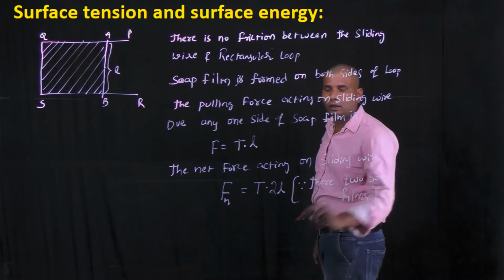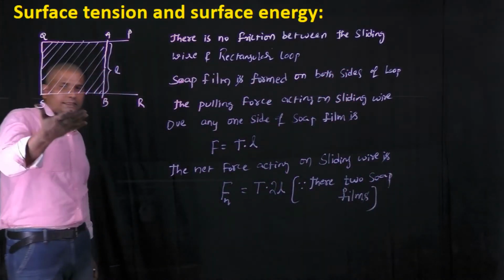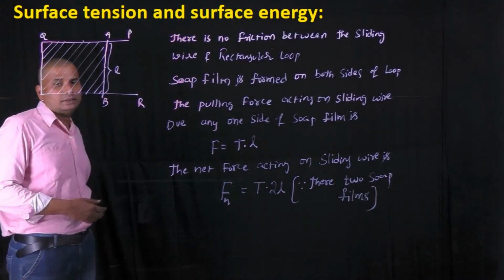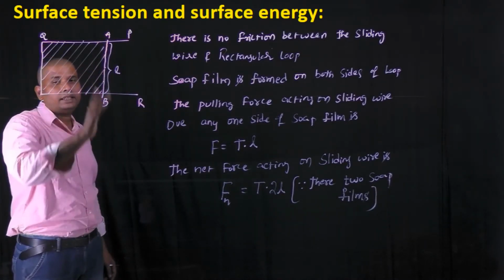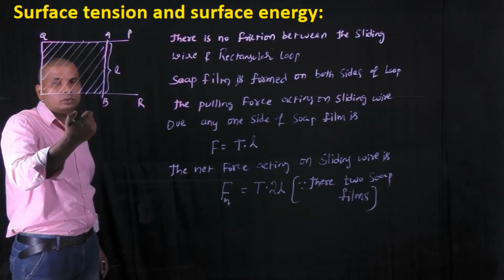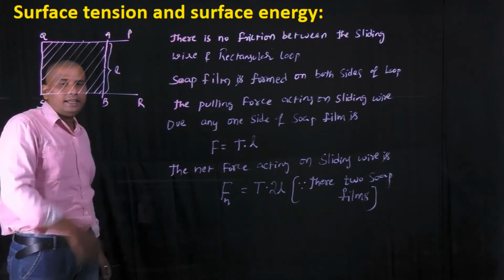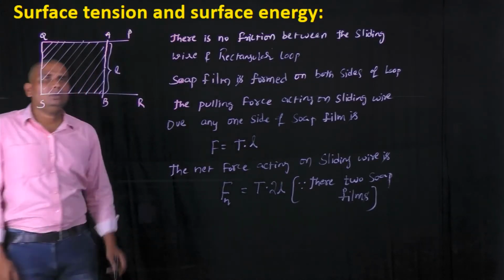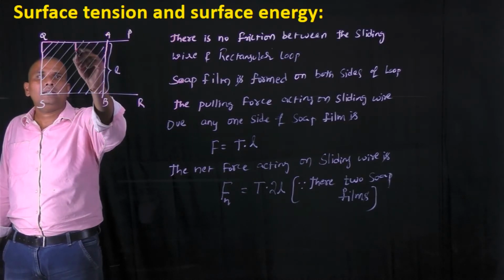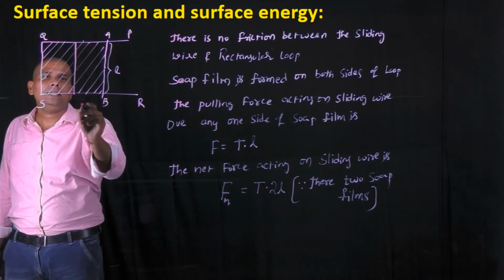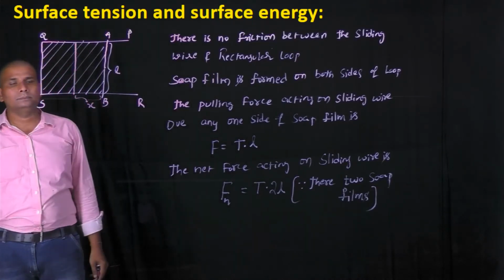Now these two soap films act like stretched elastic membranes. Due to their stretching nature, the sliding wire is pulled by those two soap films inwards into the rectangular loop. Due to this, the sliding wire can be displaced through some displacement x into the loop.